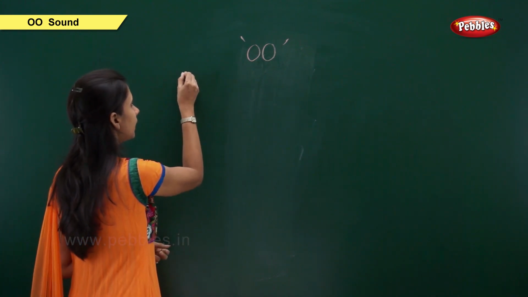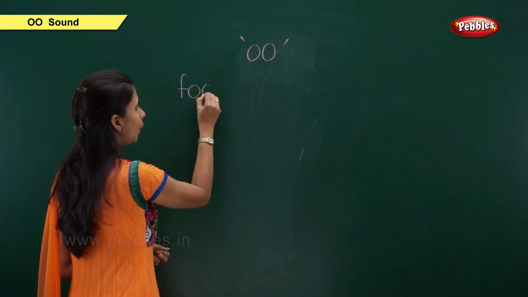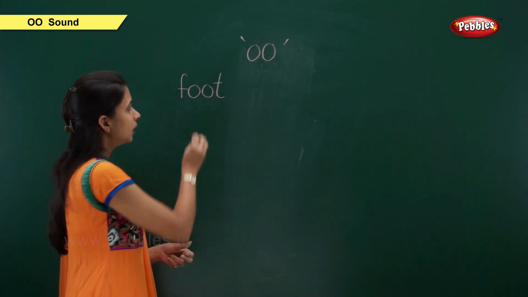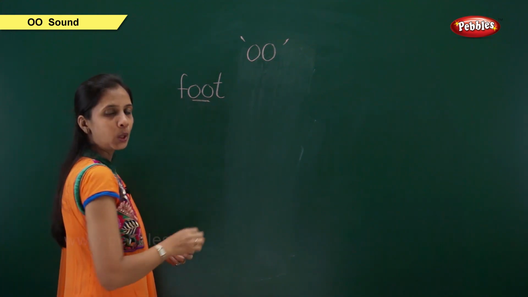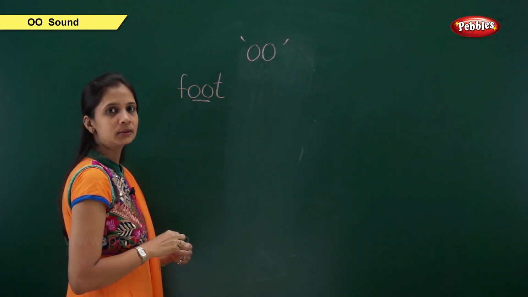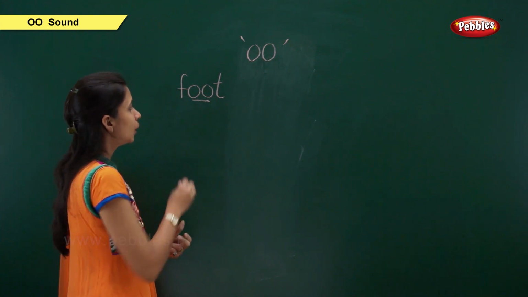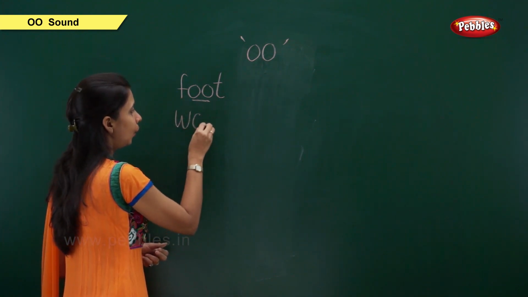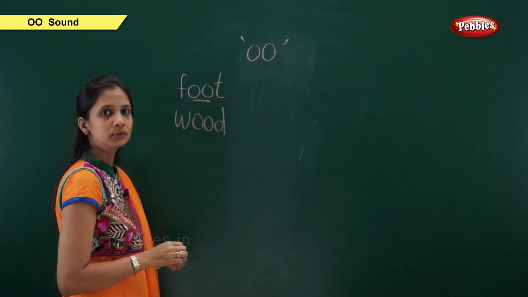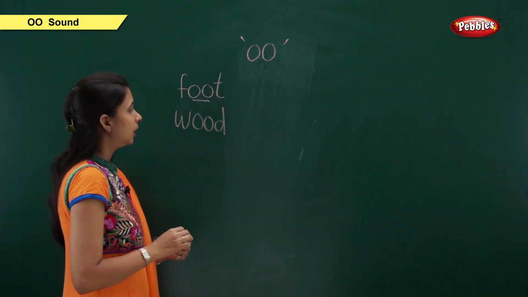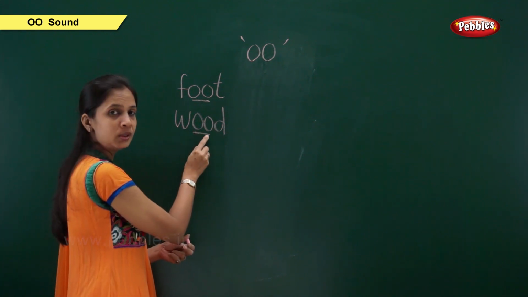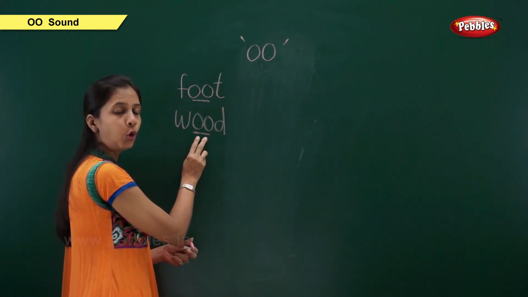First, F-O-O-T, foot. Here, this OO sound is short, so foot. Next, W-O-O-D, wood. Wood. Here also, this OO sound is short, so wood.